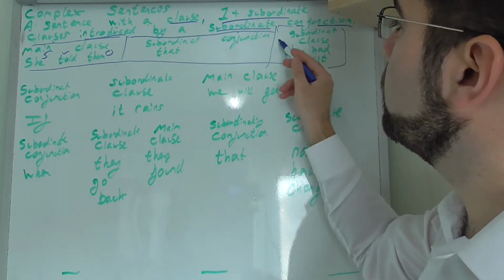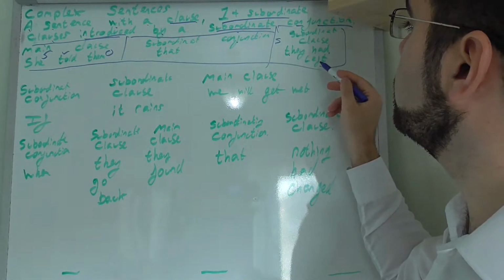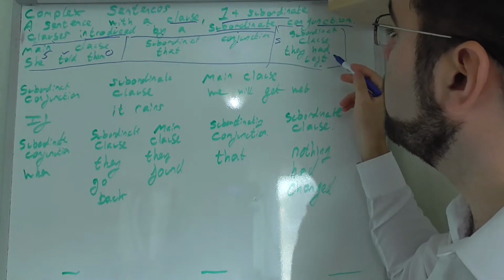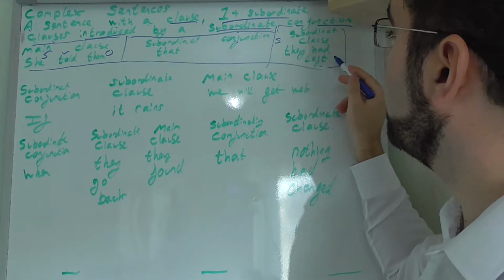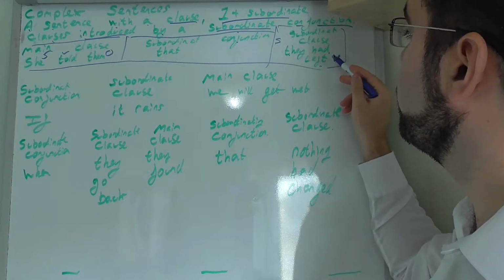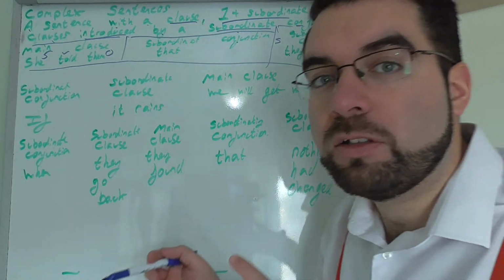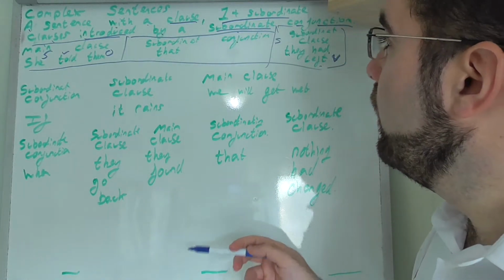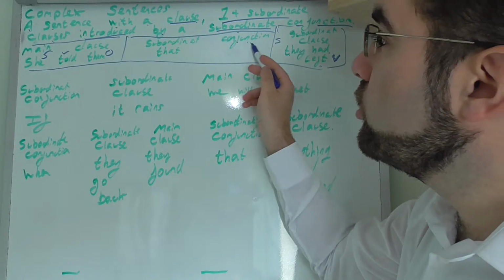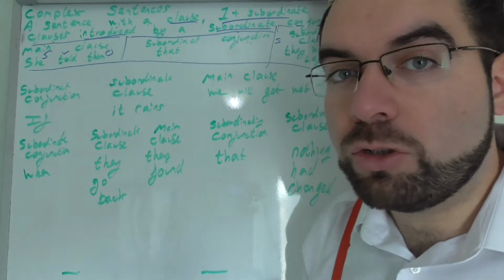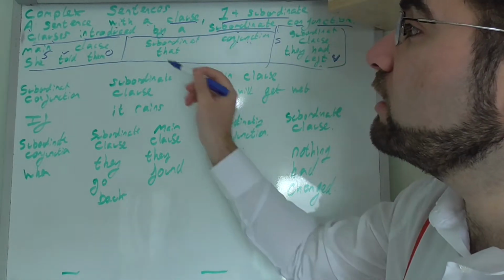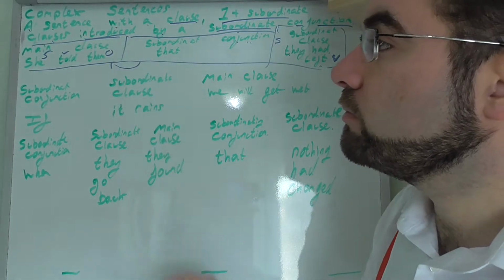Subject, they; verb, had left. This subordinate conjunction doesn't make sense unless it's attached to the main clause.